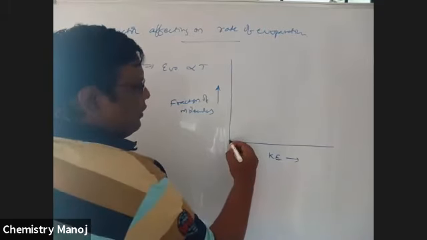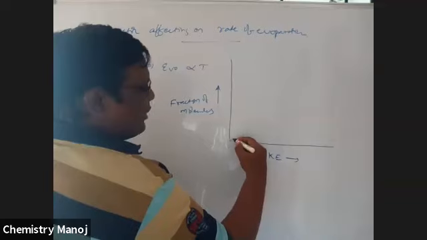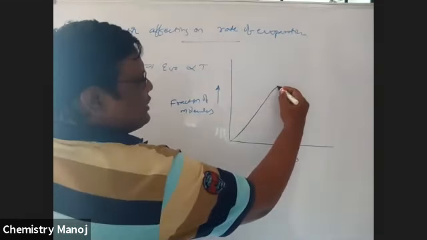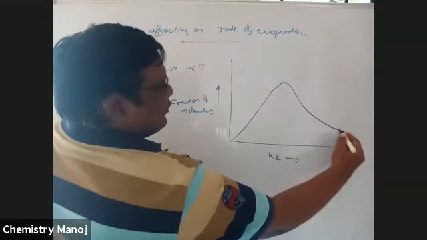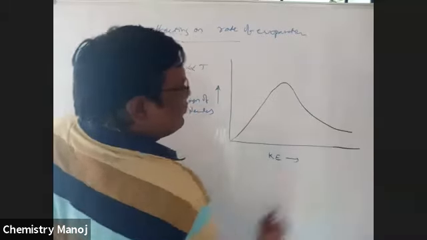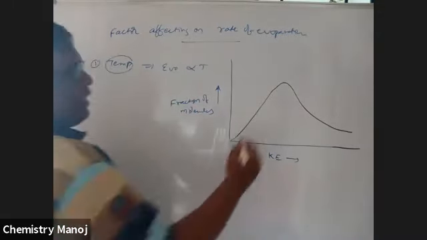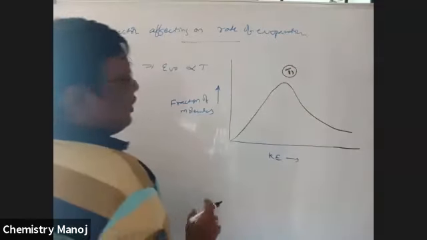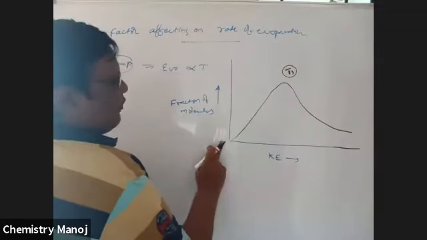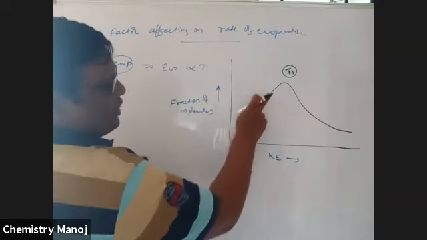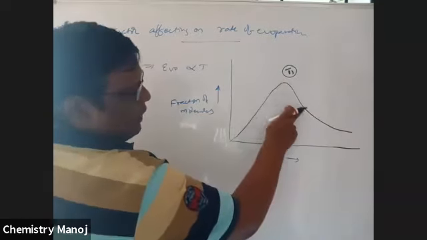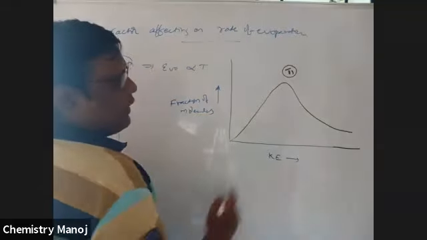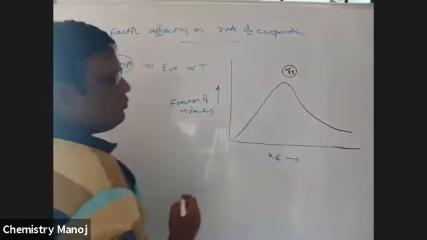At a particular temperature, the curve increases to a maximum and after that decreases. Let it be at a particular temperature T1. That means as kinetic energy increases, the fraction of molecules having that kinetic energy also increases, reaches a maximum and then decreases.